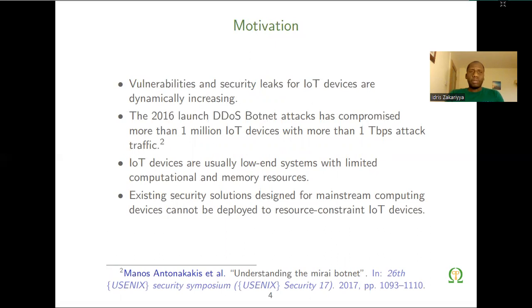Despite all this capability of IoT in collecting sensory data using processors and embedded devices, and being used in many automation systems with a huge number of connected devices, bad guys are exploiting IoT devices for different purposes. Because of that, IoT devices have a lot of vulnerabilities and security leaks, and these are dynamically increasing. As you can see, the 2016 DDoS botnet attack caused a tremendous disaster as many companies, including Netflix and Twitter, were affected by this attack.